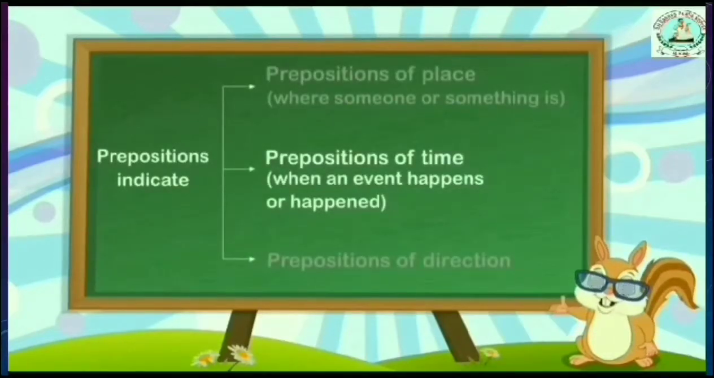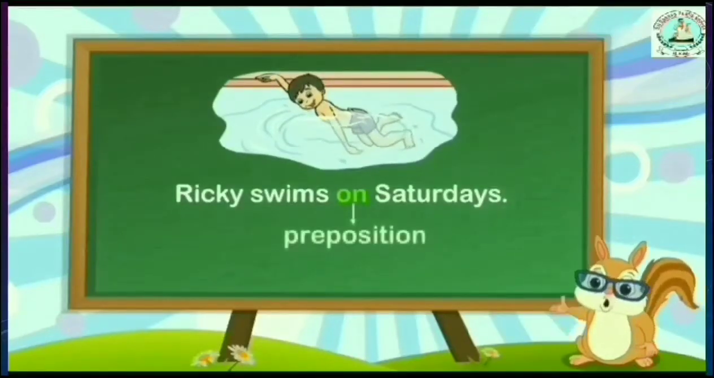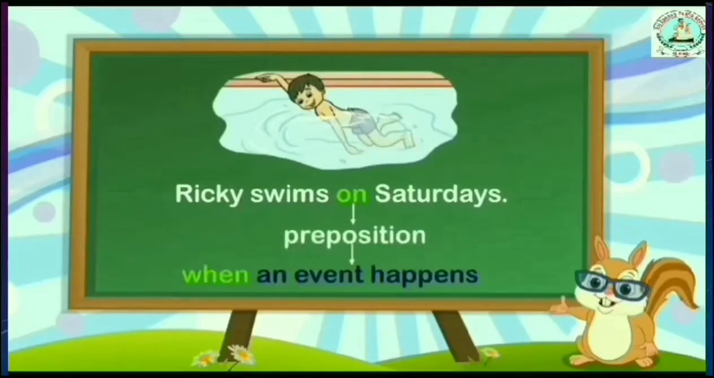And next one, the prepositions indicate when an event happens or happened. So such prepositions are called prepositions of time. For example, Ricky swims on Saturdays. Here the preposition on shows when an event happens.